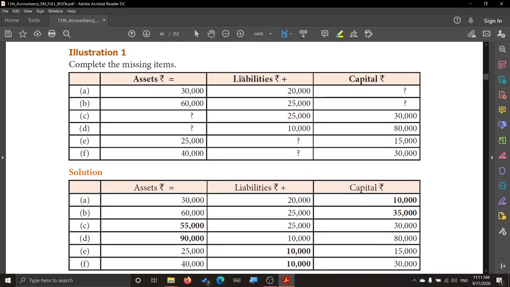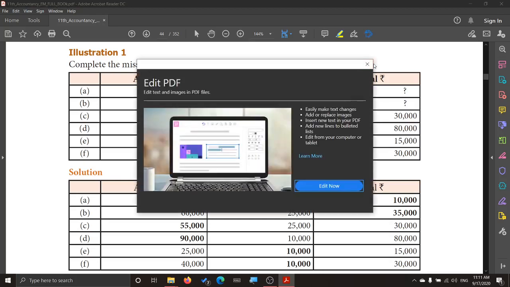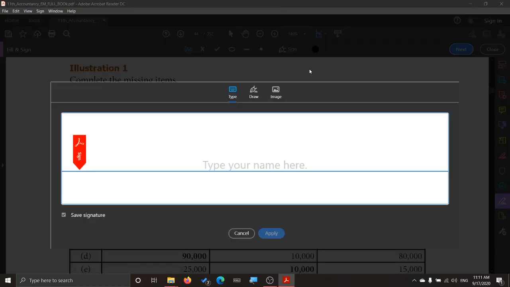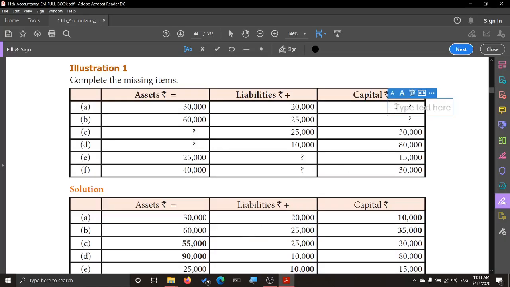Now we go on to the sums. Assets is equal to liabilities plus capital, we said, isn't it? Asset value is 30,000, liabilities is 20,000, so what should come for capital? Now here 30,000 minus 20,000, the balance is 10,000, isn't it? So you have to make an entry of 10,000.